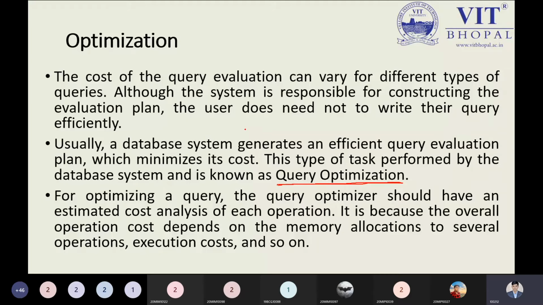So for optimizing a query, the query optimizer should have an estimated cost analysis for each operation. That is the point. If you think the cost and time complexity of a program is very large, then you will not use such a program.